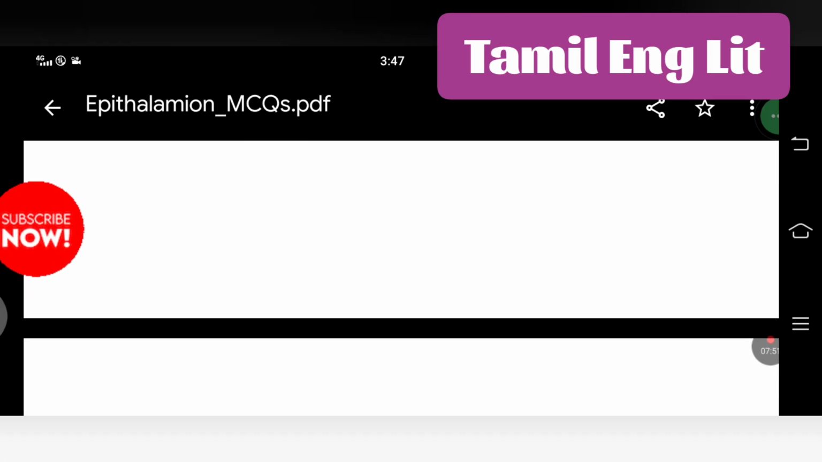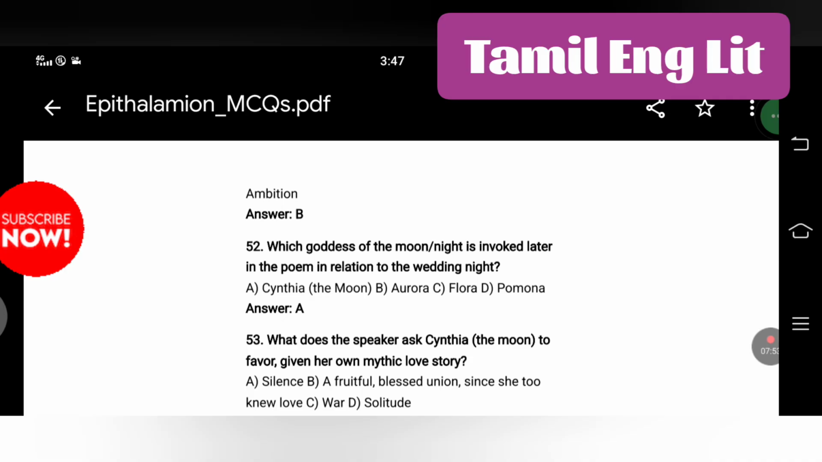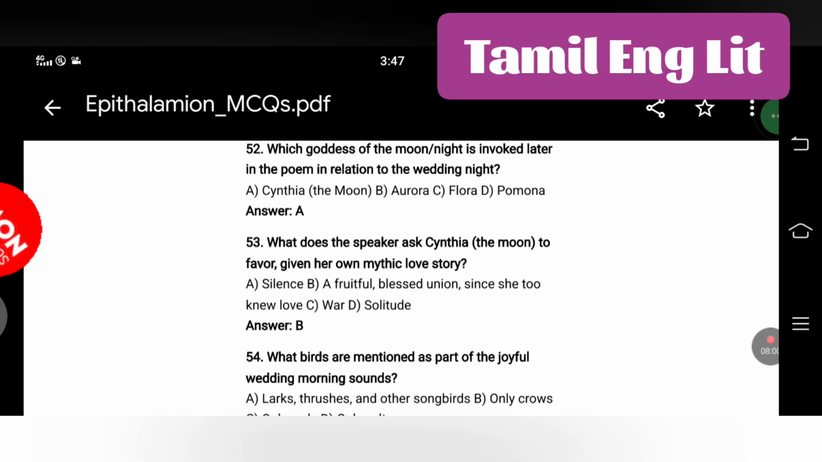Modesty and inner virtue. Which goddess of the moon or night is invoked later in the poem in relation to the wedding night? Cynthia, the moon. What does the speaker ask Cynthia, the moon, to favor given her own mythic love story? A fruitful, blessed union, since she too knew love.